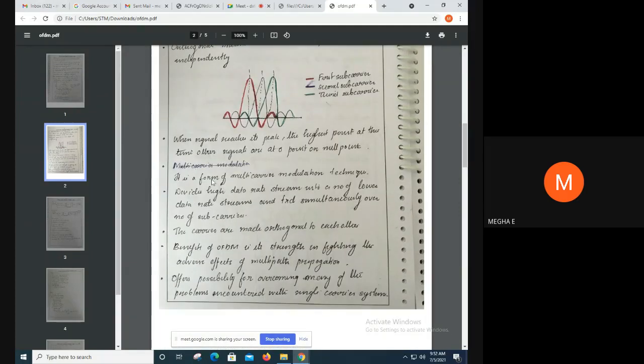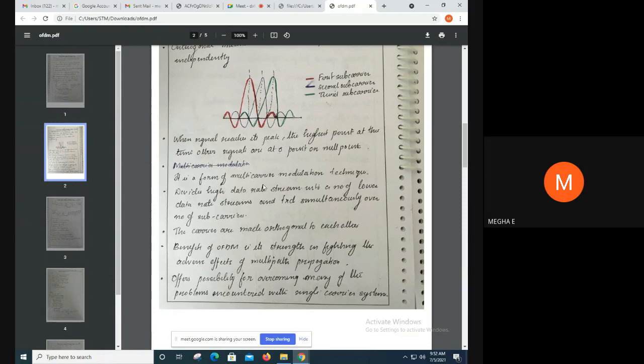So, it is a form of multi-carrier modulation technique. Here, it is a form of multi-carrier modulation technique in the sense that we are using multiple subcarriers, or we are using many subcarriers. So it is a form of multi-carrier modulation technique, and it divides a high data rate stream into a number of low data rate streams and transmits them simultaneously over a number of subcarriers.